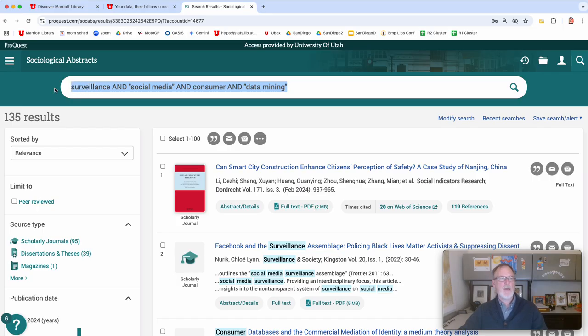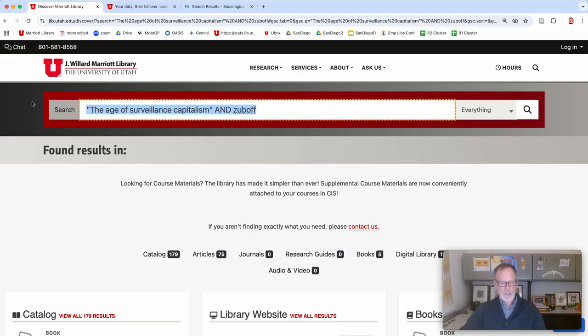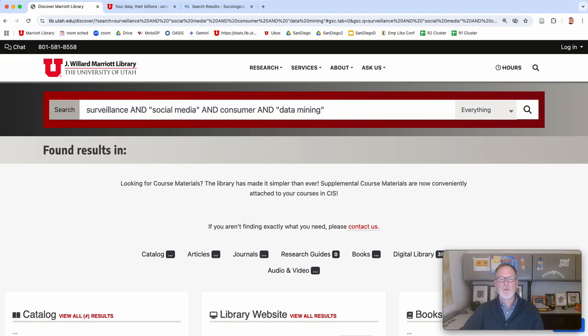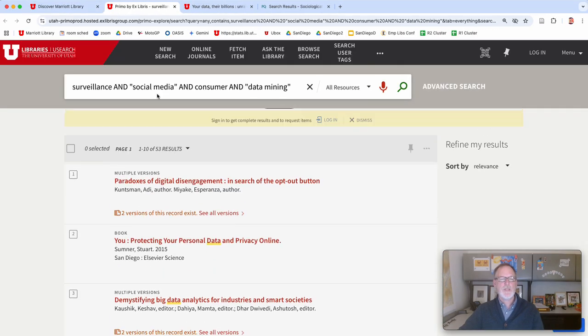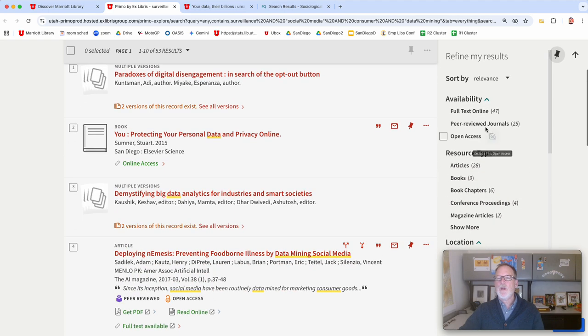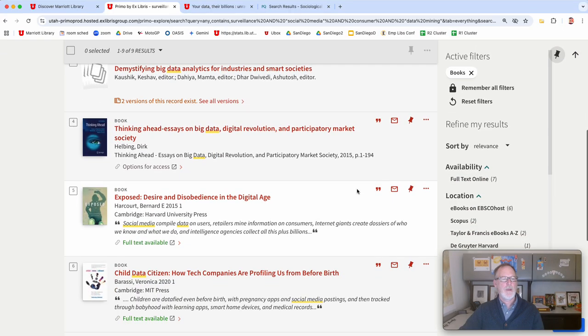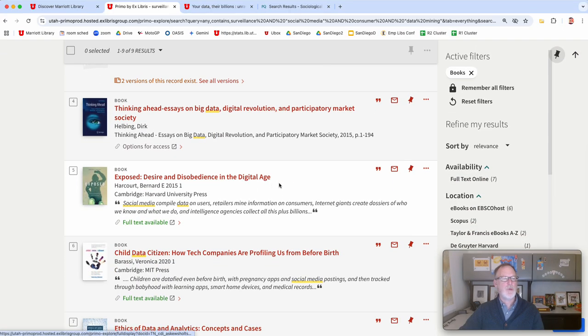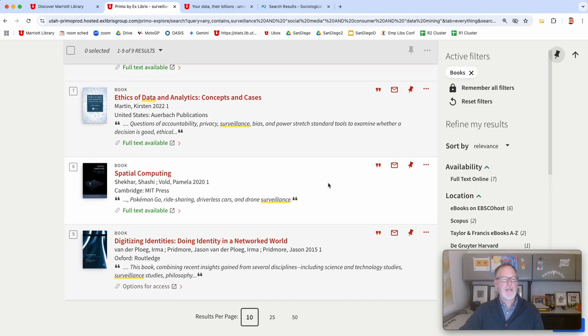Let me go back to the library catalog and let's just throw this whole hot mess in here. And let me show you another thing. If you go into the catalog with these keywords, you can narrow down to peer-reviewed journals or you can narrow down to books. And let's see if Zuboff's book shows up in there. Ooh, Desire and Disobedience. Child data citizen, ethics and data. Yeah, so we went in a totally different direction.